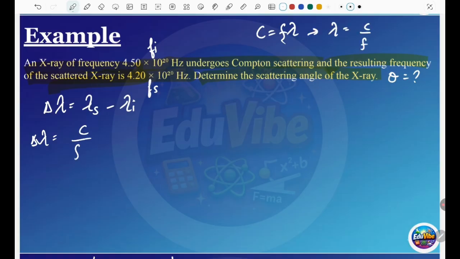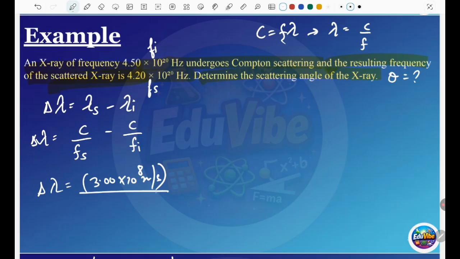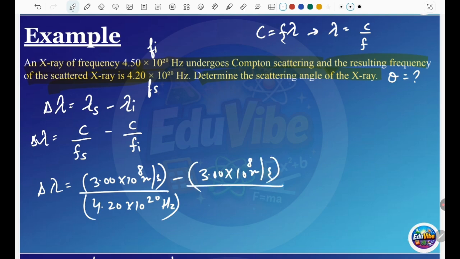C remains the same, so you take the frequency for the scattered one minus the one for the initial. C is 3.00 × 10^8 meters per second. The scattered one is 4.20 × 10^20 hertz, minus 3.00 × 10^8 meters per second divided by 4.50 × 10^20 hertz.